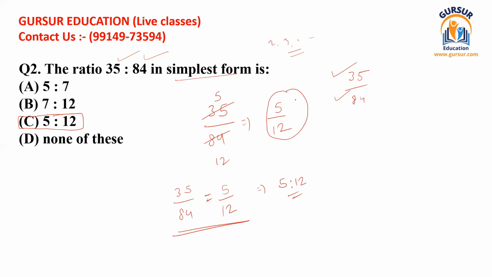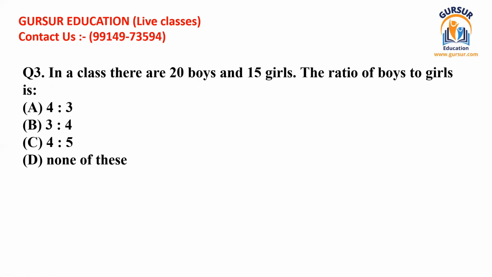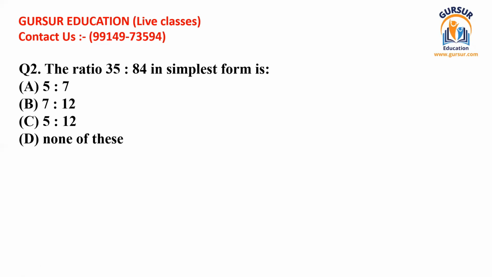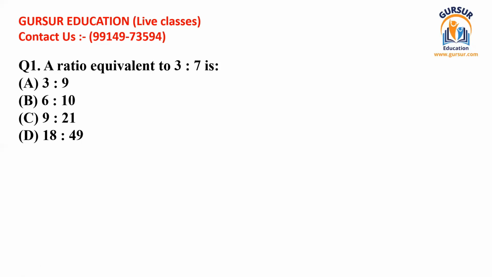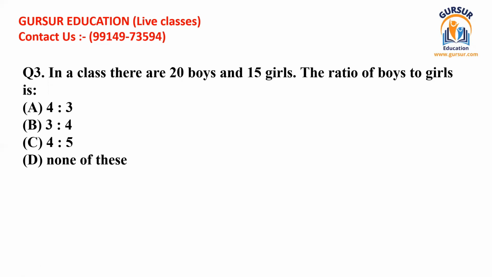Now I'm just going to move further to the third question. From this question onwards, the first two questions were just to inform you regarding the basics of how the simplest form is done and how ratios are made equal. Just for that, we posted those. Now this is the third question. From this question, the original finding of ratios shall start.